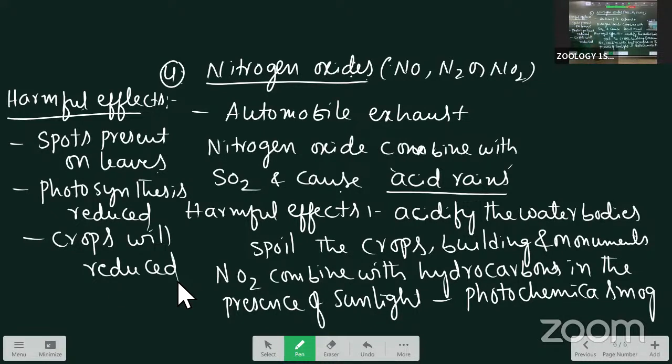Nitrogen dioxide combined with hydrocarbons in the presence of sunlight forms photochemical smog. The effect of this photochemical smog is that spots appear on the leaves, and in the plants photosynthesis is reduced. The cropping will be reduced. Here, one more is there in the nitrogen oxides.